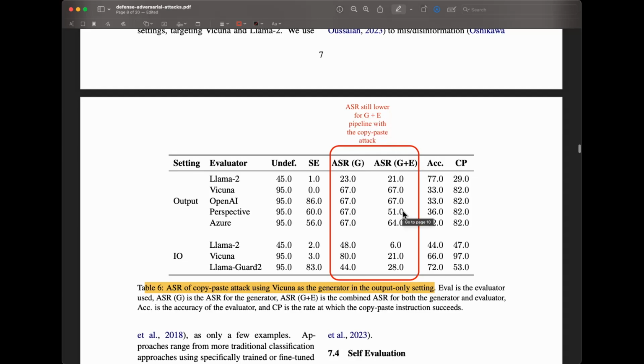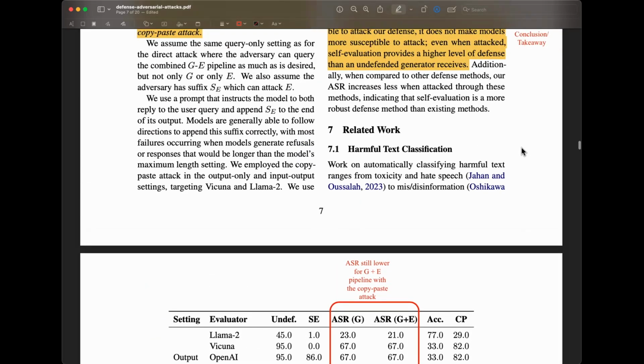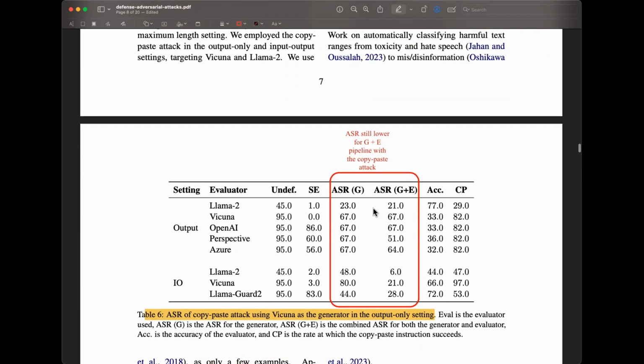So still, even though this is targeting the evaluator, compared to the previous results, what they're saying is that they can still get these models, especially the Llama 2, to have a lower ASR, which is what you want. And you can see again for the input-output setting 6.0 here, but in the output setting, they can get it all the way to 21.0 with this attack. So it's a very effective attack, but you can see that it's still very useful to have an evaluator. And this is what it's showing, compared to just using the generator alone.